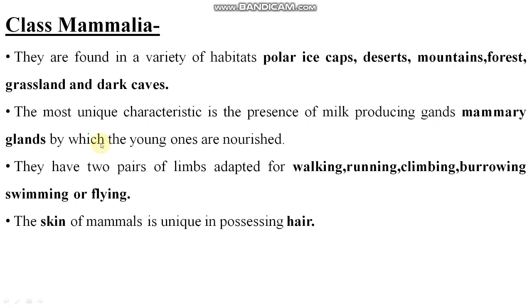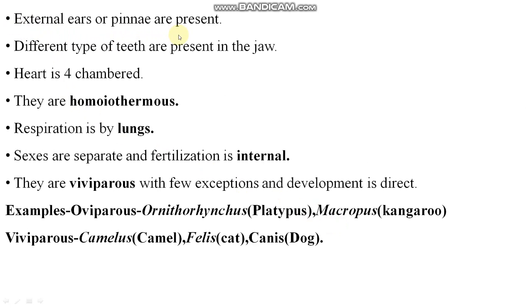Mammary glands by which the young ones are nourished. They have two pairs of limbs adapted for walking, running, climbing, burrowing, swimming, or flying, right? The skin of mammals is unique in possessing hair. External ears or pinnae are present. Different types of teeth are present in the jaw.